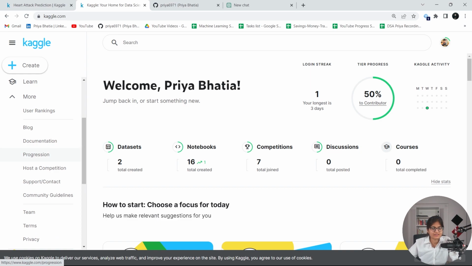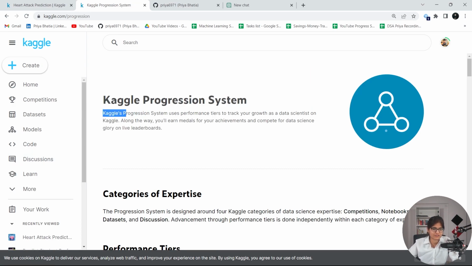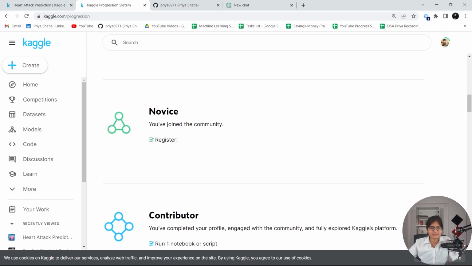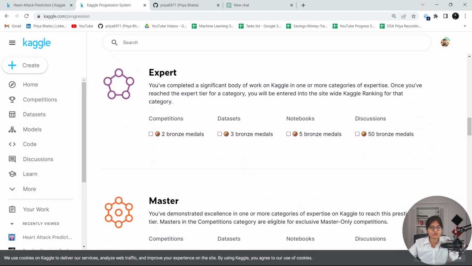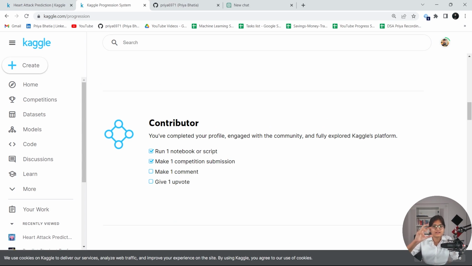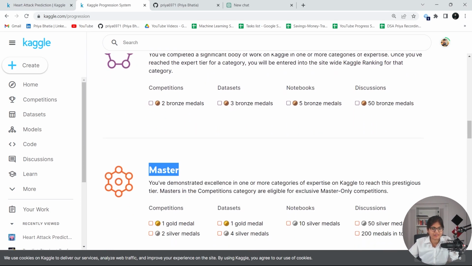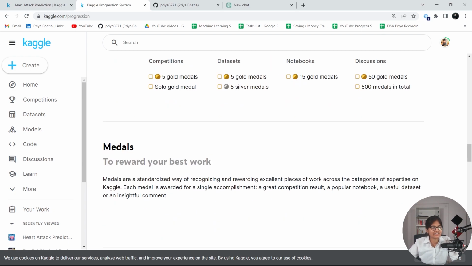Apart from this, there is something called the Kaggle progression system. Here, if you see, we started with novice, and after that there are different profiles on the basis of the achievements that you will be able to get on this platform, for example, contributor, expert, master, grandmaster, and so on.